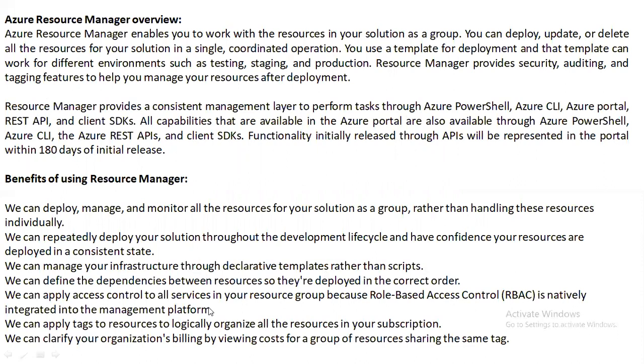So the benefit of using resource group is, you can segregate based on region. Usually all the resources in a particular region, let's say East US, will be there under a resource group.